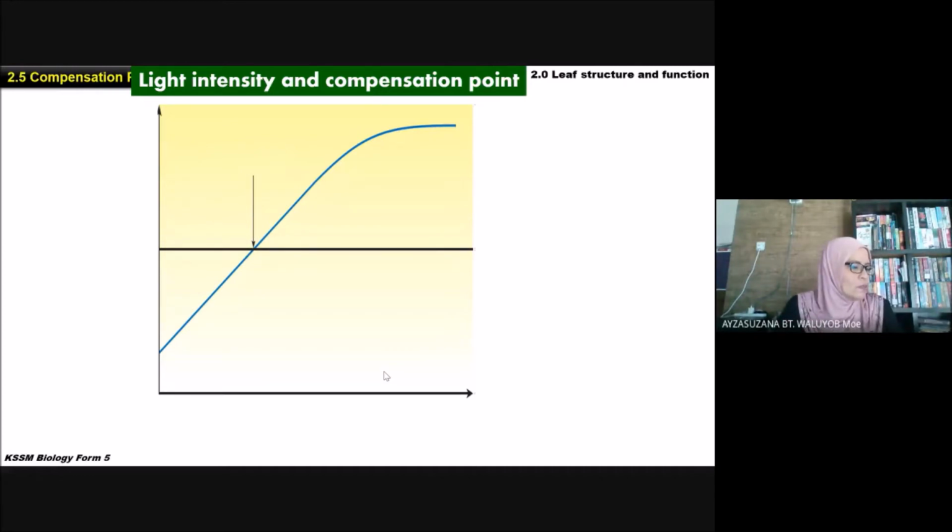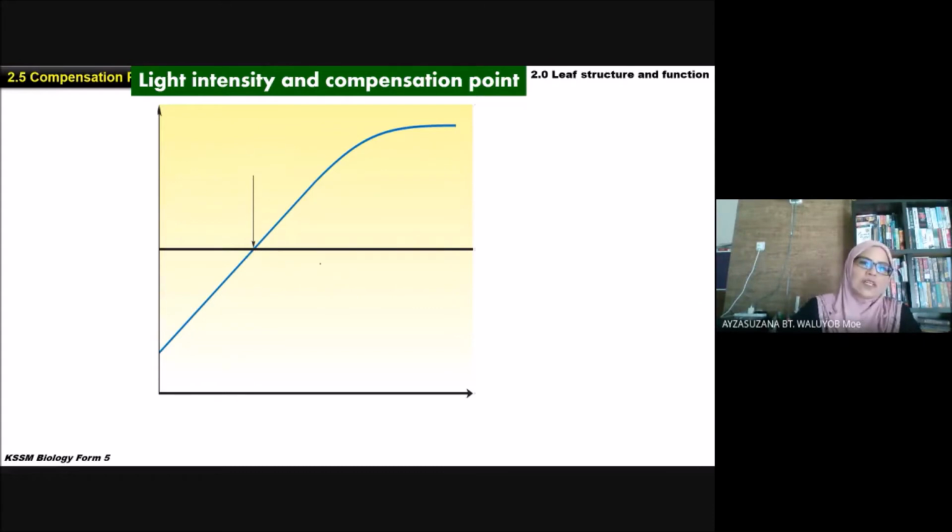So the glucose produced in photosynthesis is used in the respiration of plants. Kita balik kepada perbezaan yang kita tengok tadi, where respiration uses glucose and photosynthesis produces glucose.